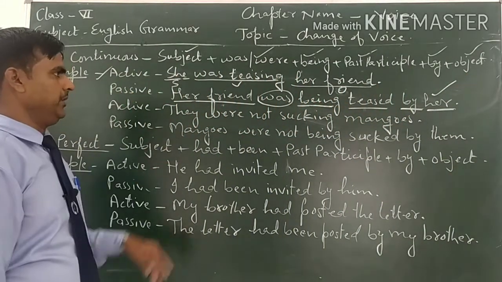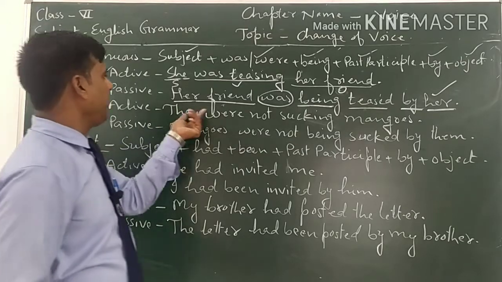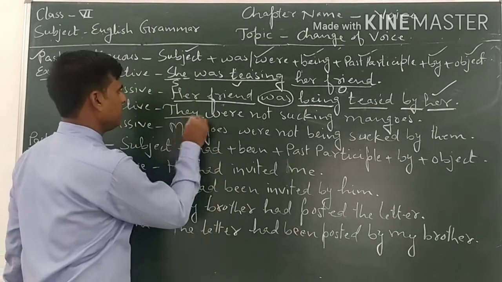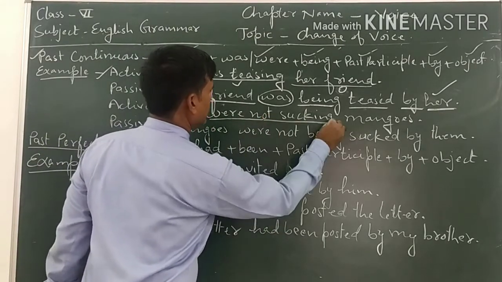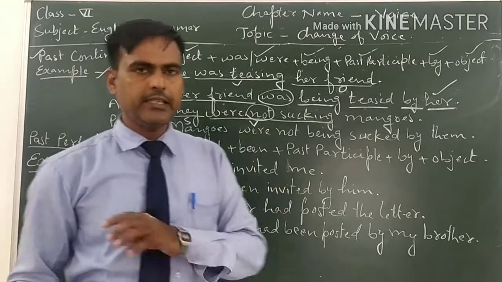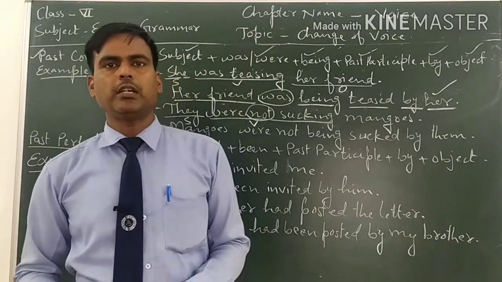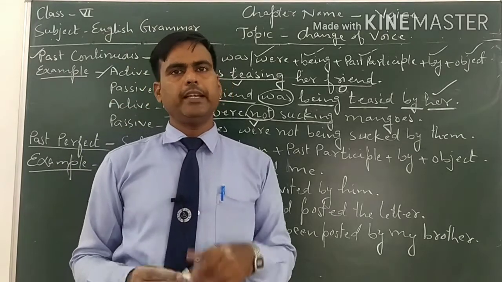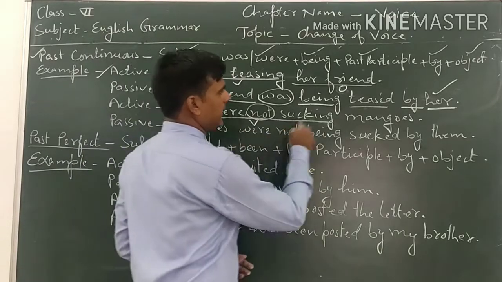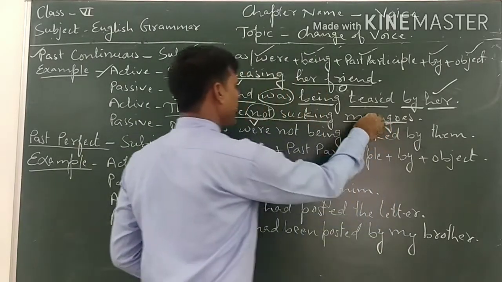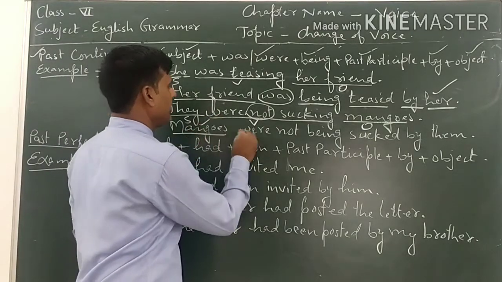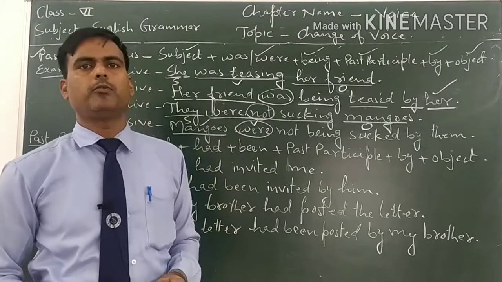Now see the next example. They were not sucking mangoes. They is the subject. Were not tells us the verb, it is in negative form. If any sentence is in negative form, we will use not just after the helping verb, in any tense, just after the helping verb. So sucking mangoes is the object. So mangoes will be the subject in passive voice. Mangoes is plural, that's why we will use a plural verb.